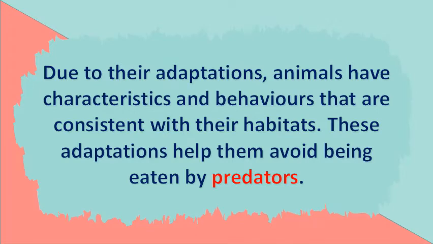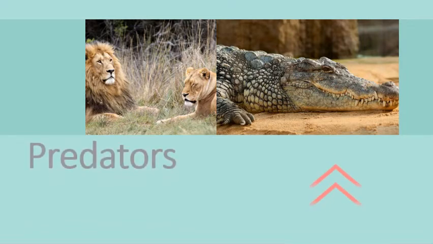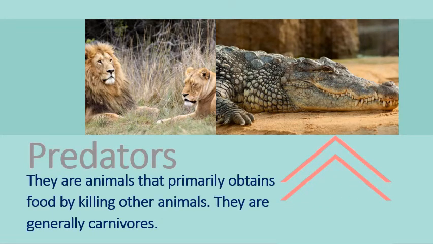These adaptations help them avoid being eaten by predators. Predators are animals that primarily obtain food by killing other animals. They are generally carnivores. Look at the picture. We have here a lion and a crocodile. Both of them are predators.